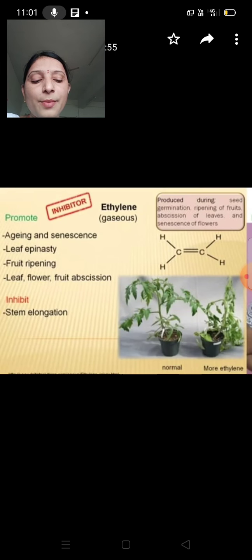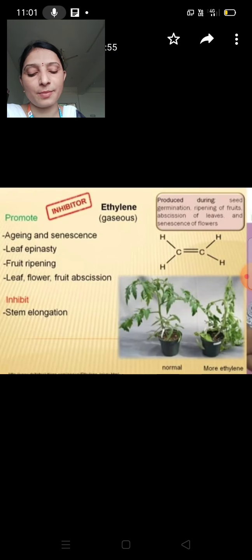Ethylene promotes aging and senescence of plant organs. It causes leaf epinasty. It also promotes fruit ripening and leaf, flower and fruit abscission. Ethylene inhibits stem elongation. What is the meaning of stem elongation?